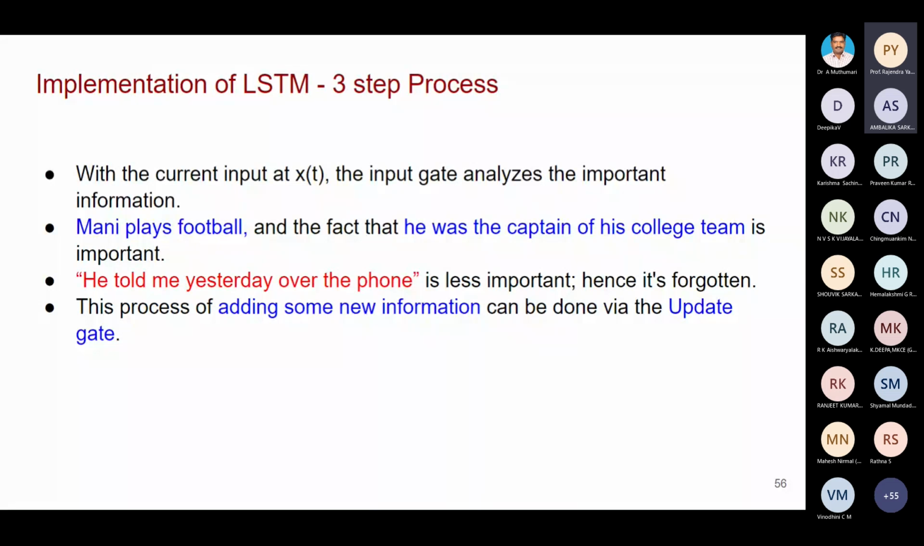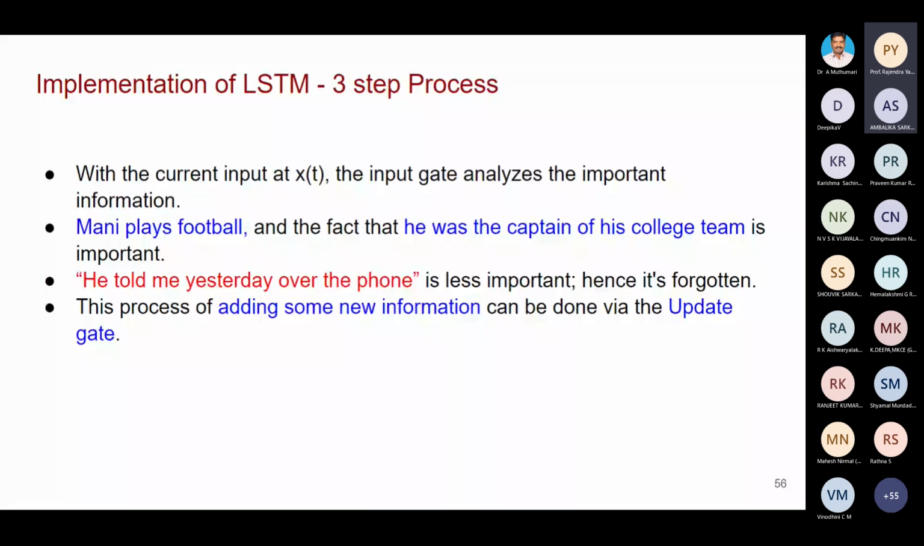So in the second step, it is finding out which is important and which is less important. The important one is kept in the network. The less important will be deleted. Okay, that will be done.